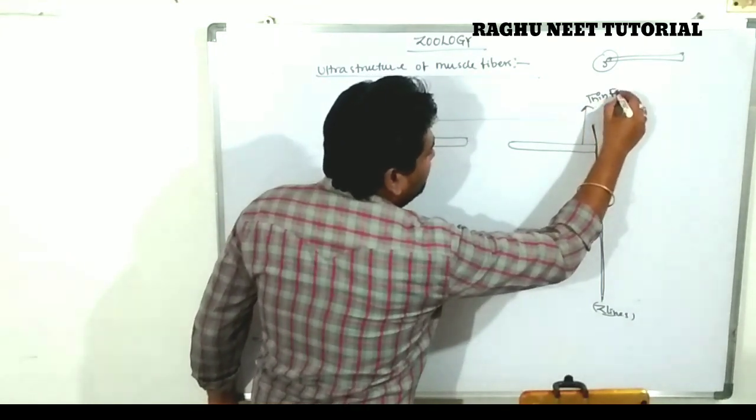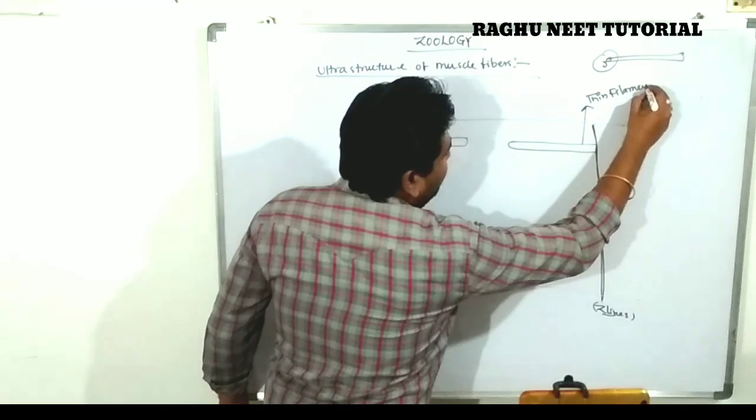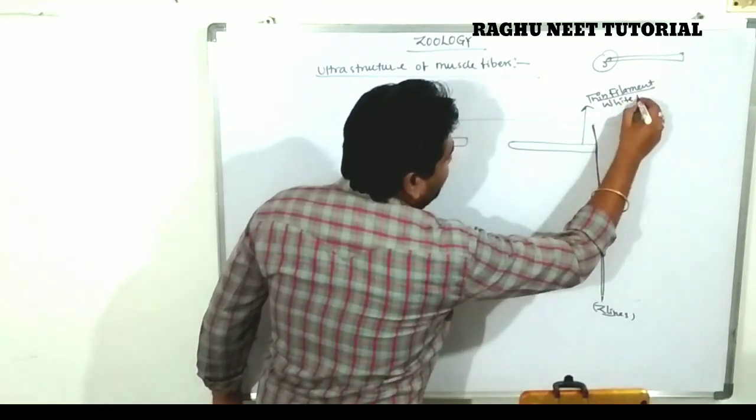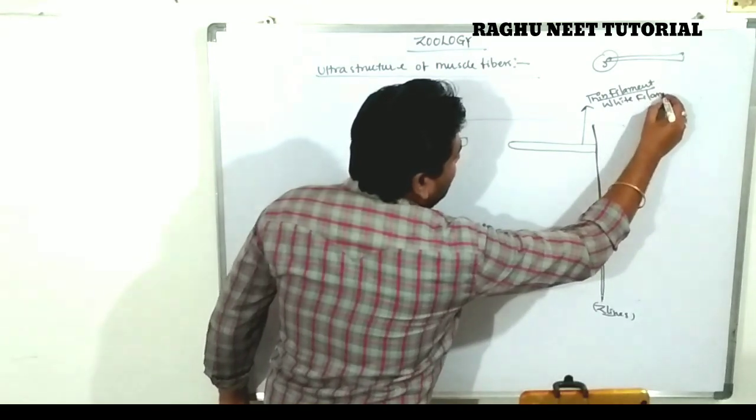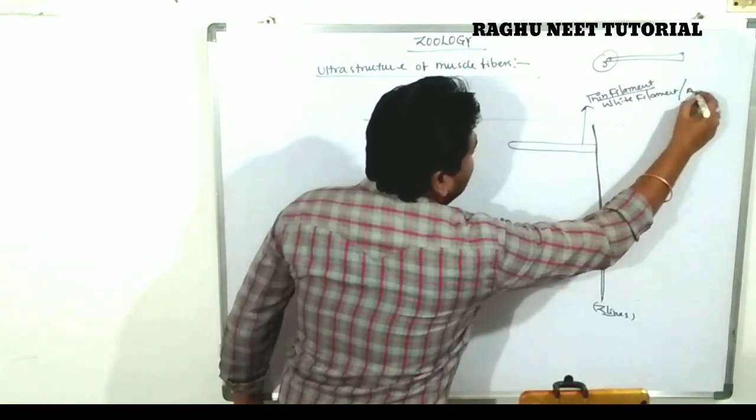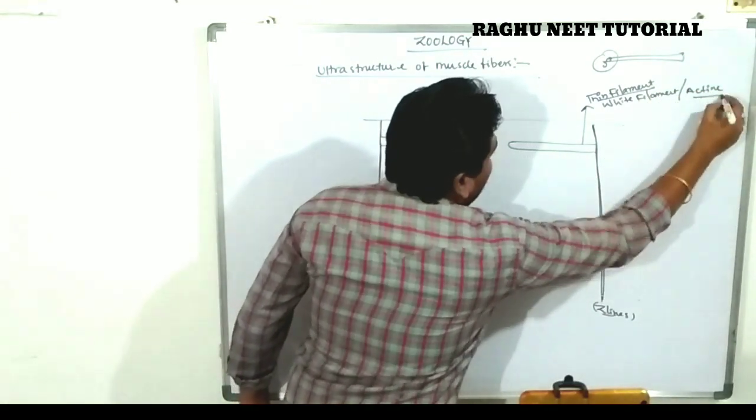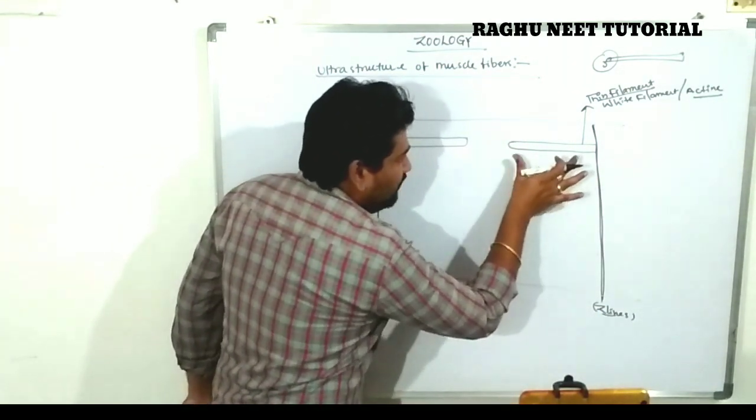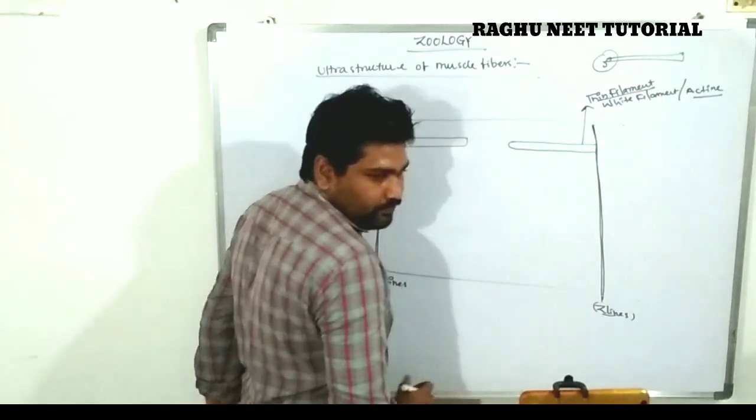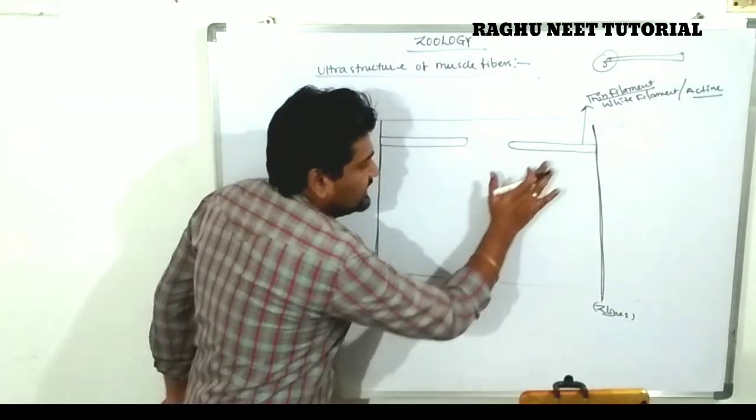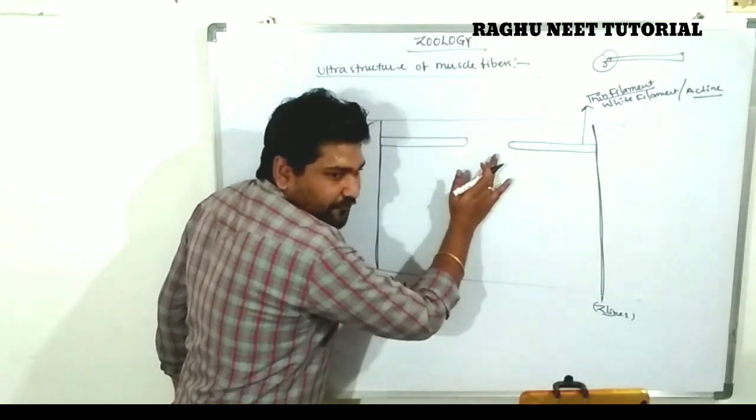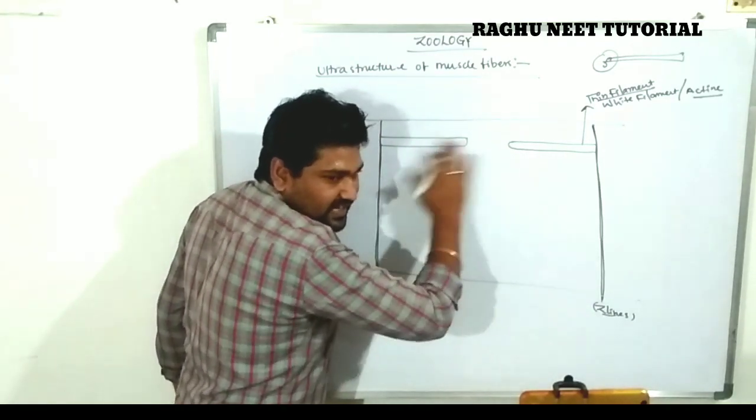Thin filament is commonly known as white filament. It is also called an actin filament. This is known as a thin filament, white filament, or actin. The actin has one end attached to the Z line, and the other end is free. Clear? On either side of the two Z lines.